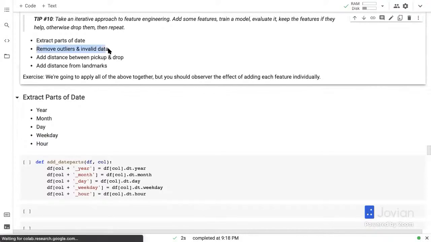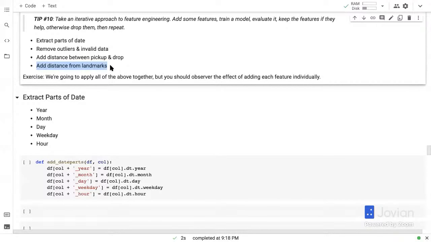We will also deal with outliers and invalid data. It's a form of feature engineering. We're kind of cleaning up the data a little bit. We will add distance between pickup and drop location. So we'll see how to compute distance using latitudes and longitudes. And we will also add distance from some popular landmarks because a lot of people take taxis to get to places where they can't normally drive.